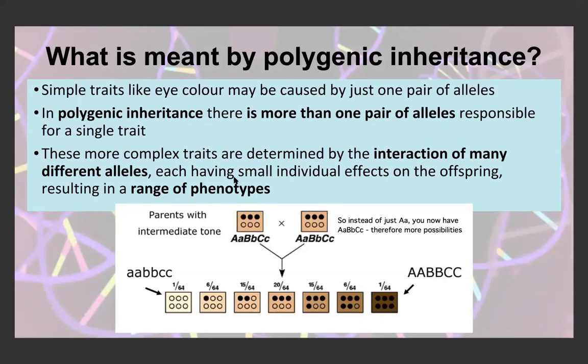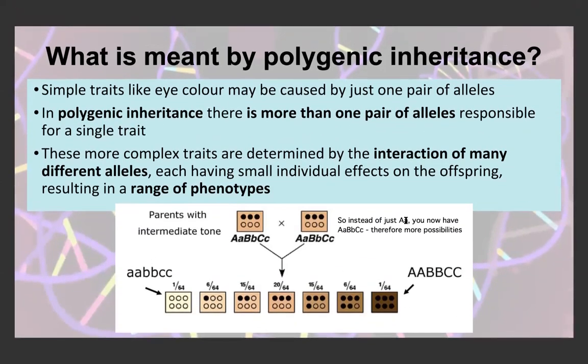For example, the presence of dimples could be monogenic inheritance, non-polygenic, because you either have dimples or you don't have dimples. But for skin color, it's polygenic. There's a whole range of skin colors. You can be very light, you can be slightly light, you can be very dark. As we can see, there's a whole range.